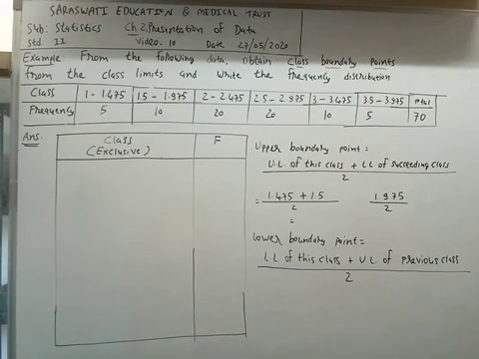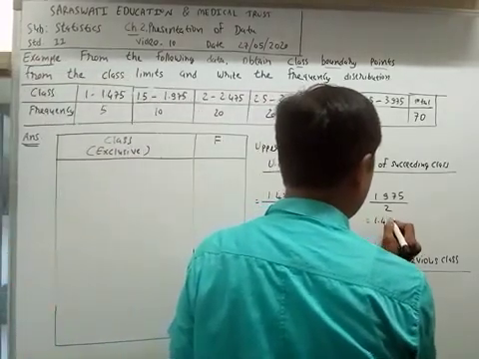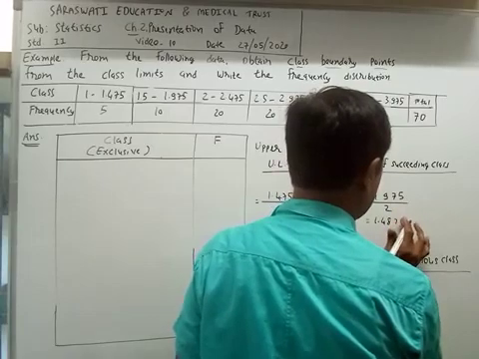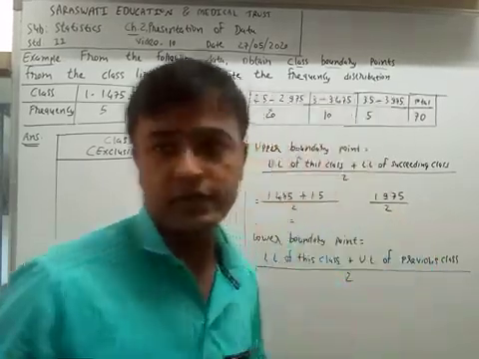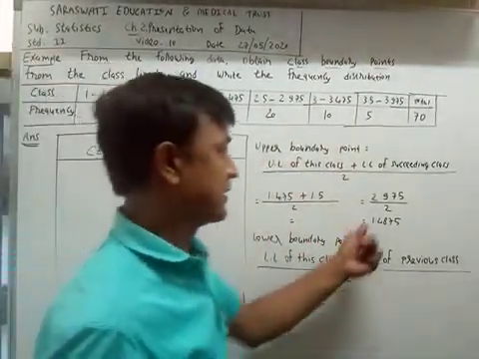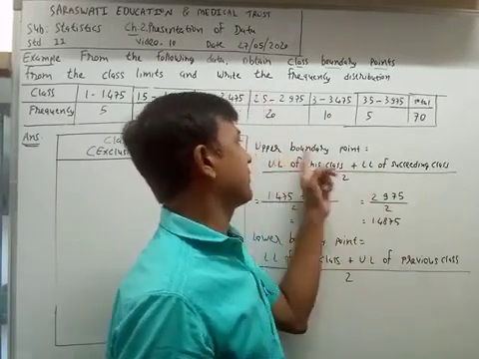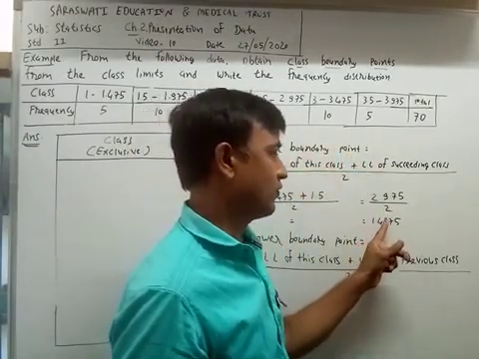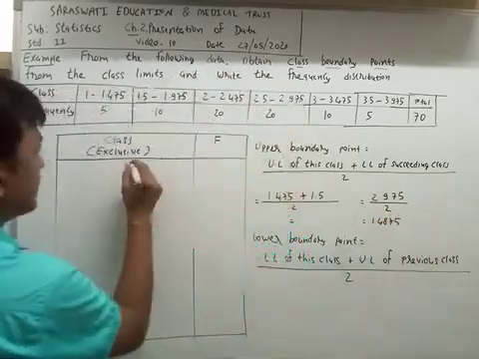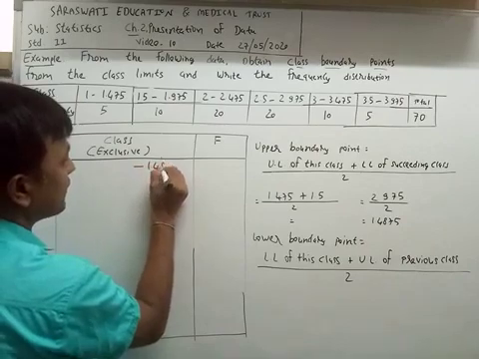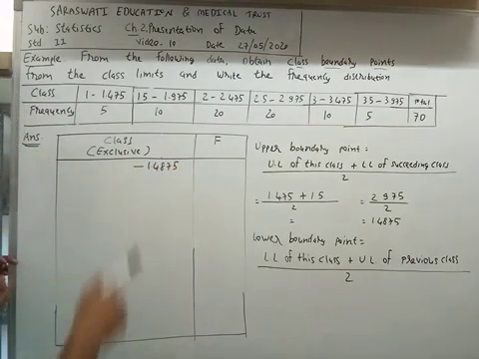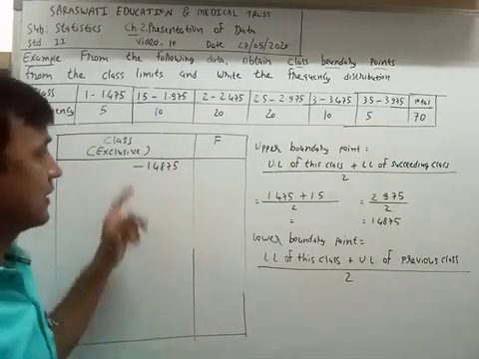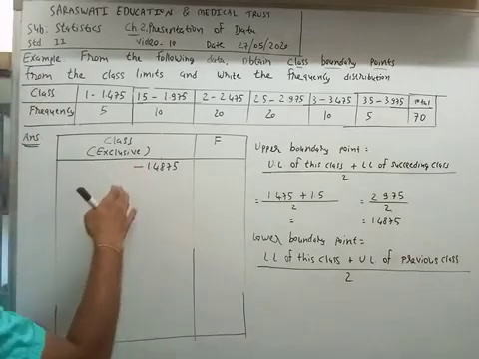I have calculated this answer. So we get the upper boundary point of the first class as 1.4875. The lower boundary point for the first class we will find after some time.